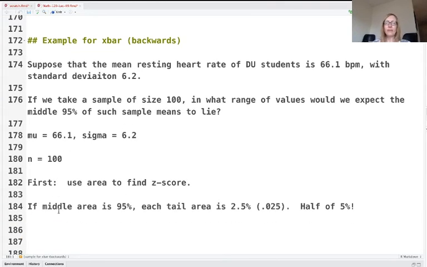Now, we've got that area. You're going to find in the z-table the closest value. Find the closest value to 0.025.